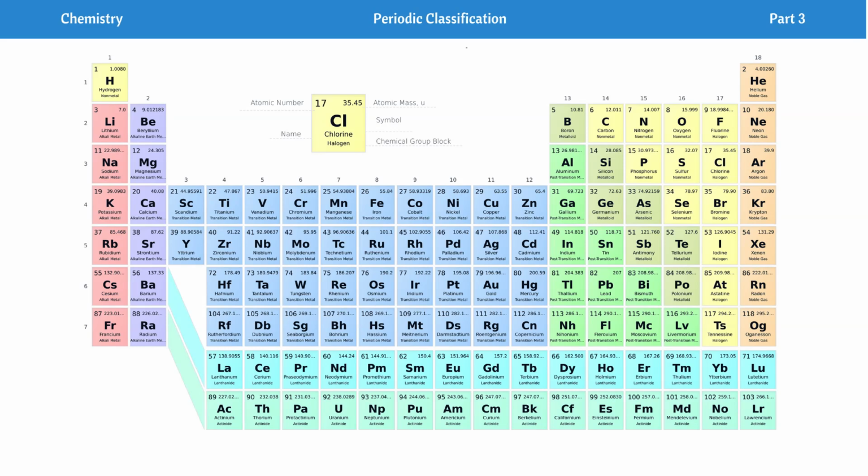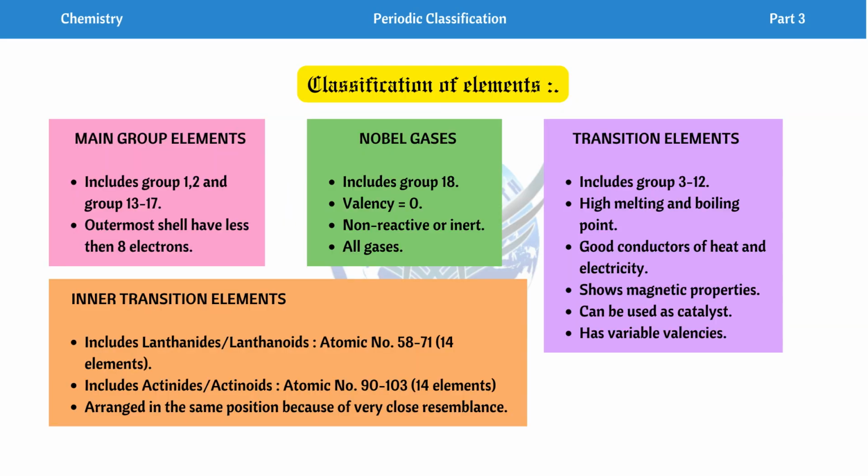So why is this so? They are arranged in the same position because of the very close resemblance between the physical and chemical properties of these elements, due to which they are placed or arranged in the same position.